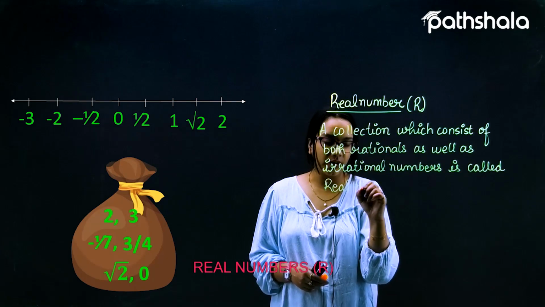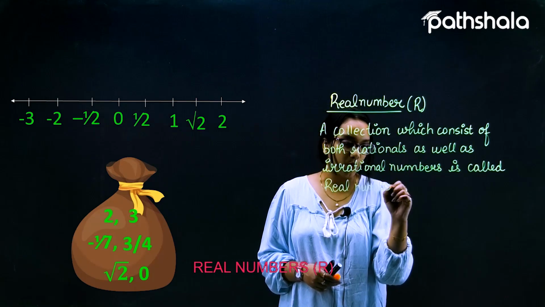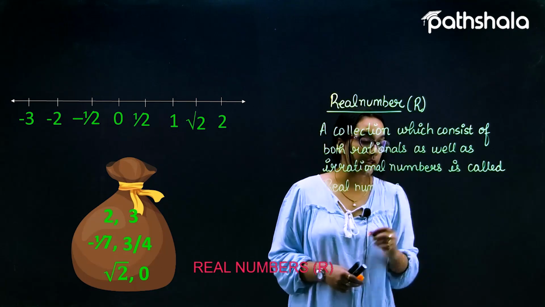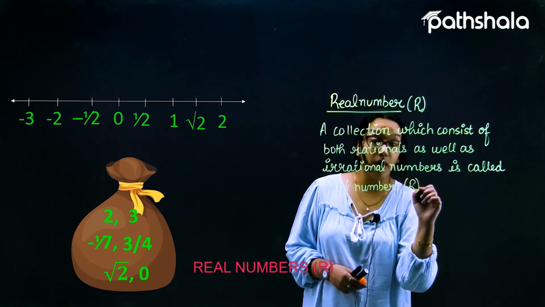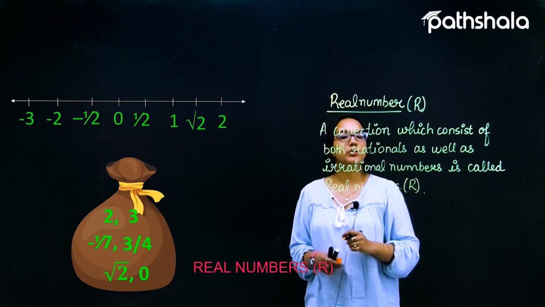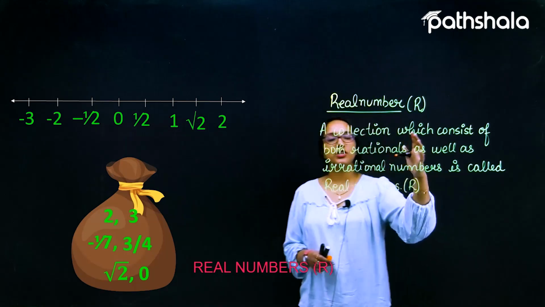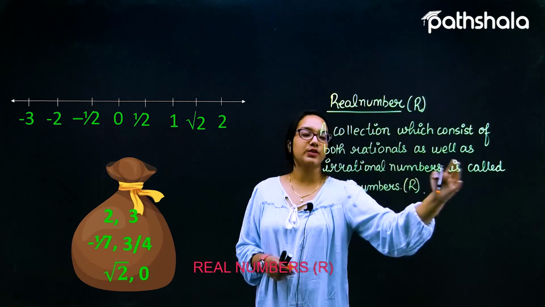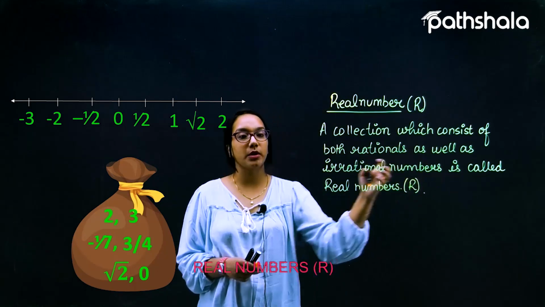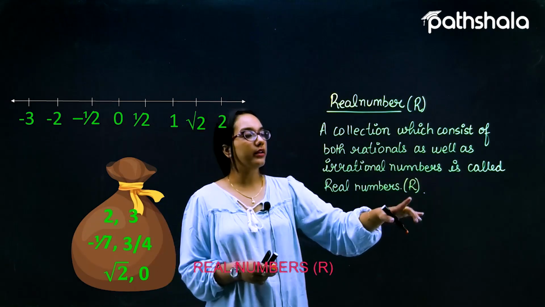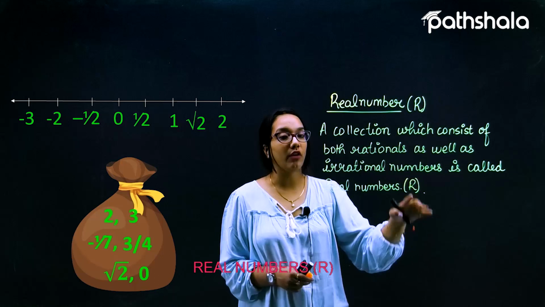We will discuss real numbers in Class 10th, chapter 1, but right now we are talking about the definition of the real numbers only: a collection which consists of both rationals as well as irrational numbers is nothing but called the real numbers, represented by capital R.